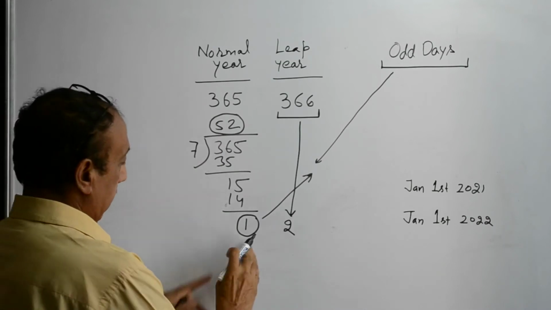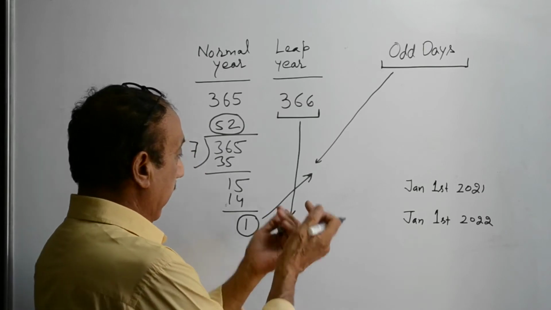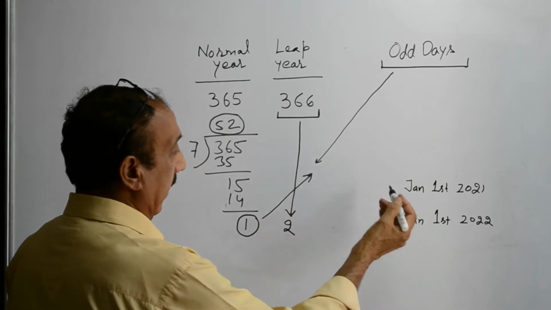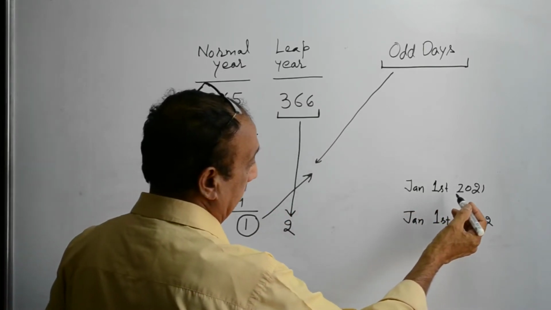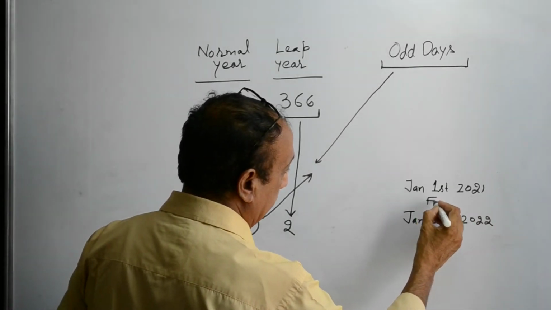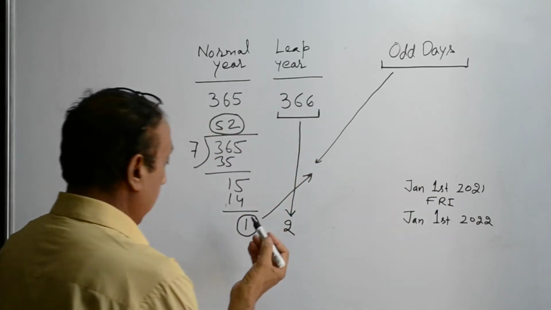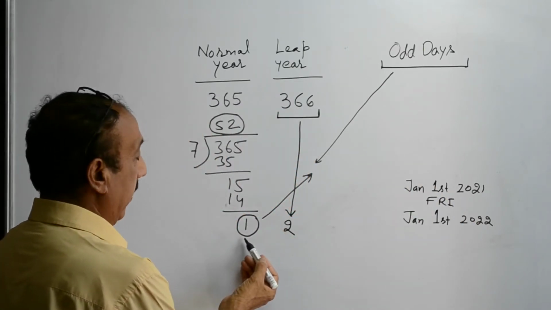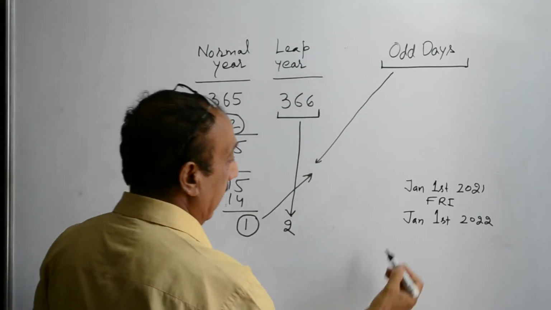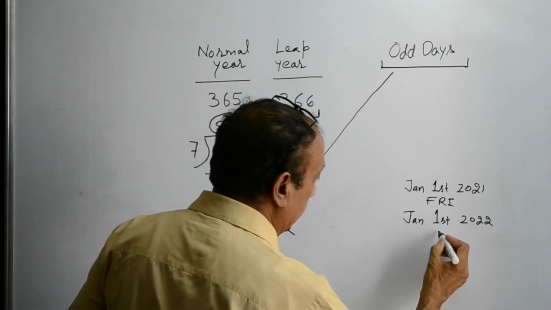It means that in normal years, if January 1st of a year is a Friday, then due to this extra day, this odd day, January 1st, 2022 will be a Saturday.